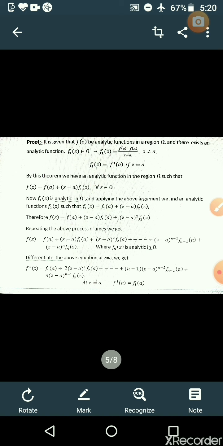Then f'(a) = f1(a). Similarly, f''(a) = 2 f2(a), and so on. In general, f^(k)(a)/k! = f_k(a). Therefore, f(z) = f(a) + (z - a) f'(a)/1! + (z - a)^2 f''(a)/2! + and so on.